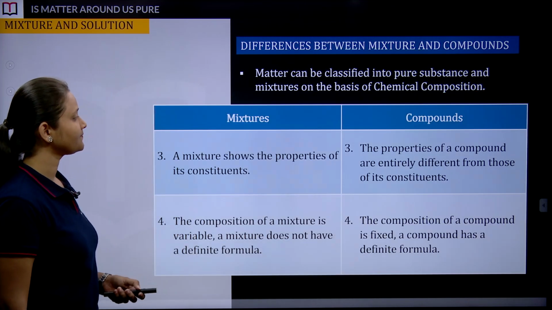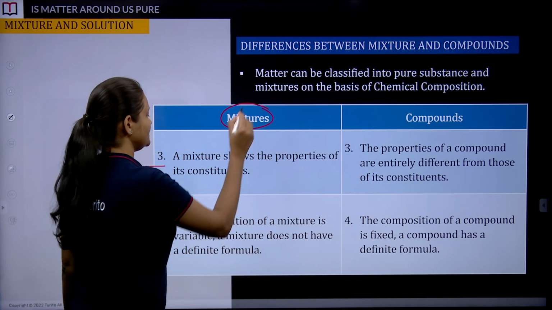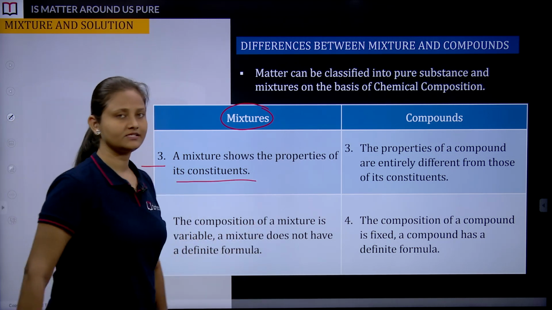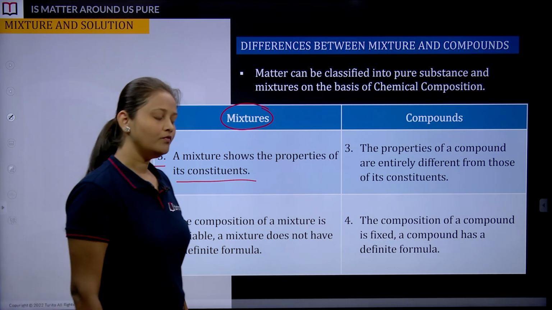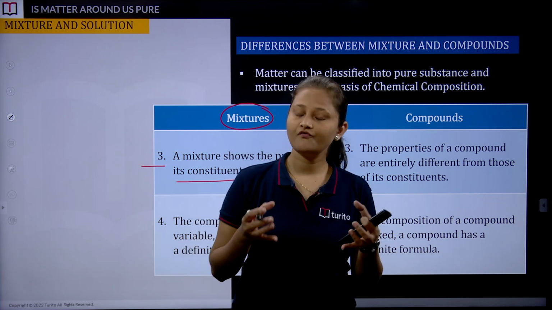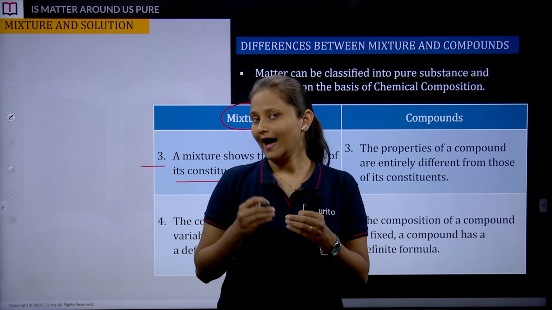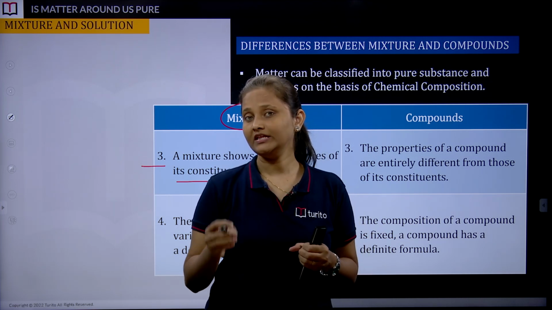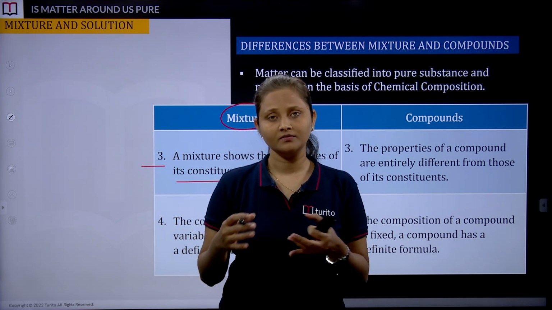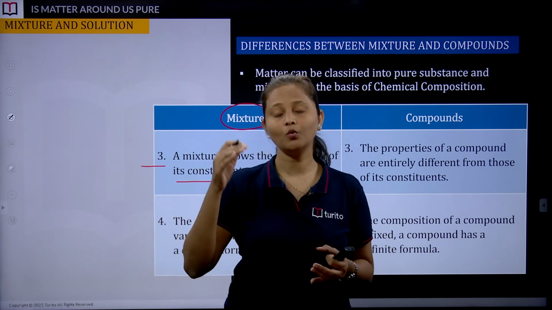If you want to make a note of this, you can quickly. Okay, let's move ahead. Property number 3 in mixtures: a mixture shows the properties of its constituents. What do we observe in mixtures? When they combine with each other physically, that means they are just staying together, so there is no change in their identity. Maybe their color remains the same, maybe their size remains the same, but there is no remarkable change in their what?